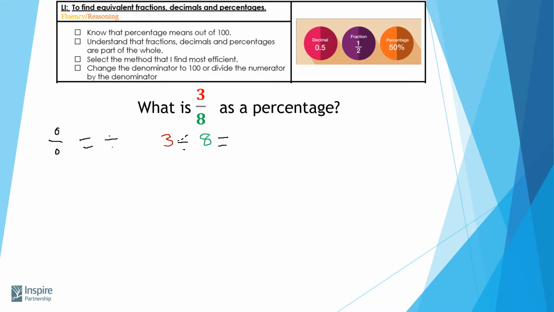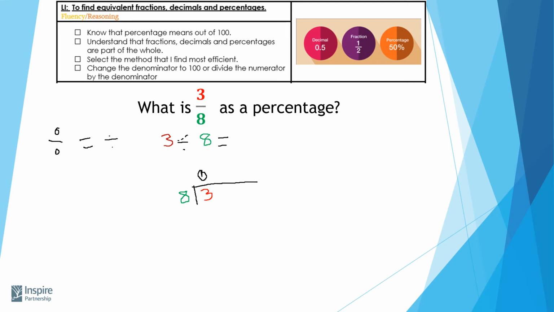Well, it's quite tricky to do in this format here. So what I'm going to do is put it into a bus stop method. So let's write the bus stop out underneath. Remember we're dividing the 3 by the 8. So the 3 goes inside our bus stop. The 8 is going outside the bus stop. So we need to think, how many times does 8 go into 3? Well, it doesn't fit into 3 at all. It's far too big, so that's no times.